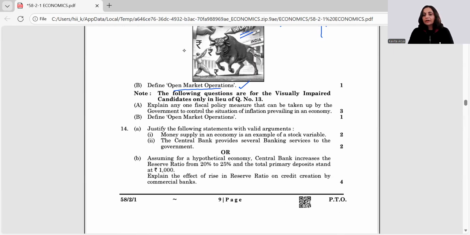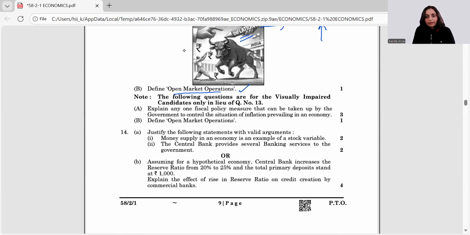You are not to do that. We are just discussing for better clarity of the question. Right. Explain any one fiscal policy measure. So if here you are giving any sort of banking measure, your question becomes altogether wrong.